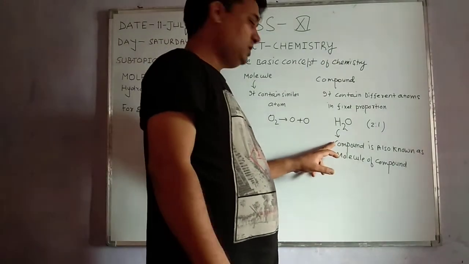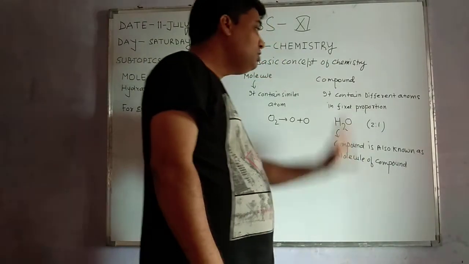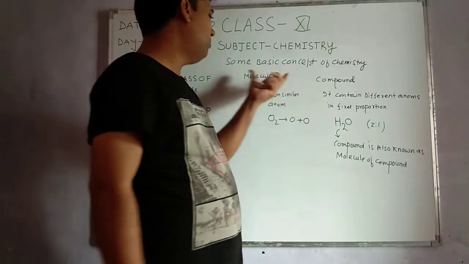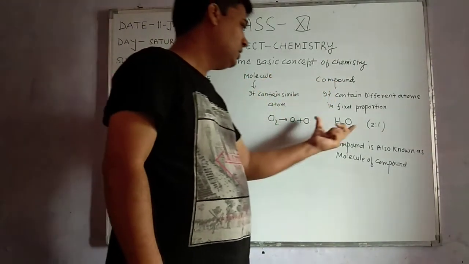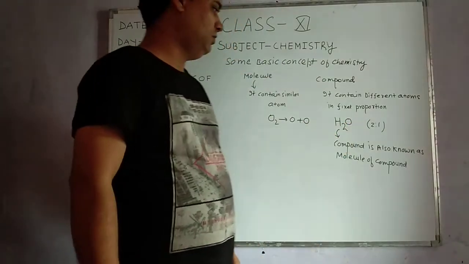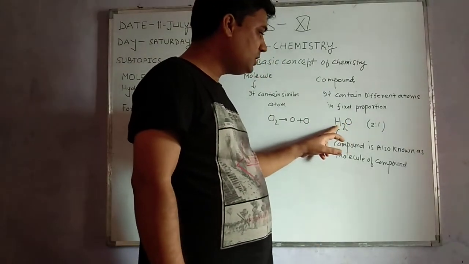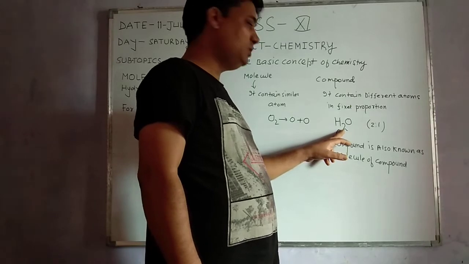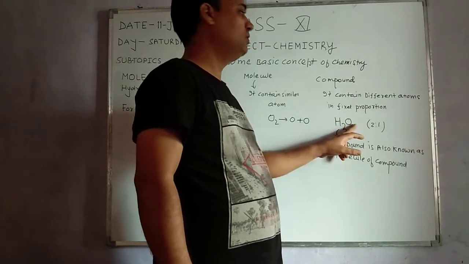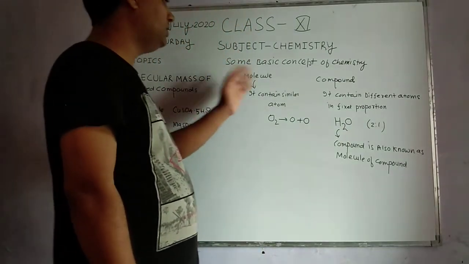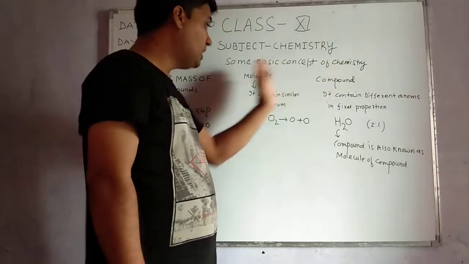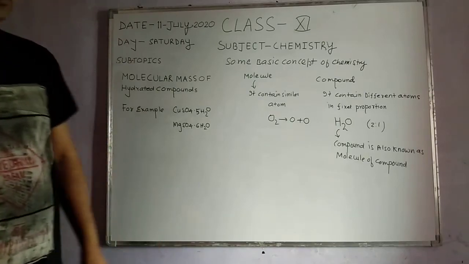A compound is also known as a molecule of a compound. So in general, we can say a compound is also known as a molecule because a compound also contains molecules. For example, H2O contains two atoms of hydrogen and one atom of oxygen, so it is also known as a molecule of a compound.